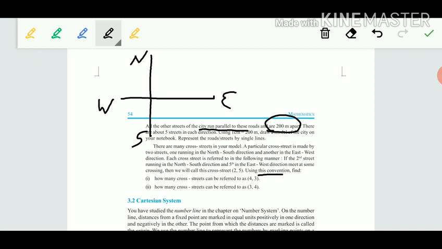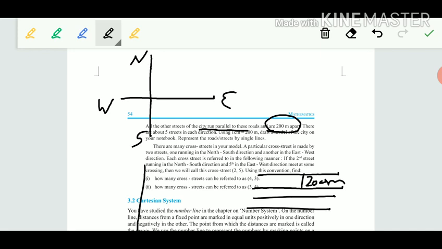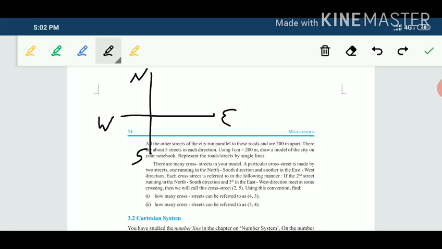It means the distance between two parallel streets is 200 meters. There are 5 streets in each direction, which means 5 are parallel to the east-west road and 5 are parallel to the north-south road.